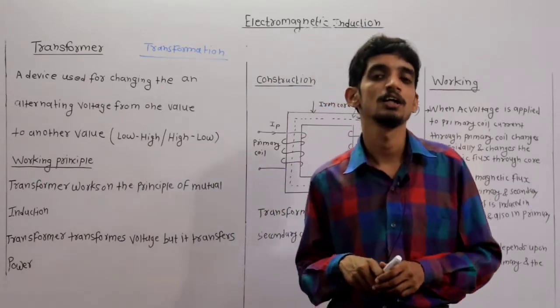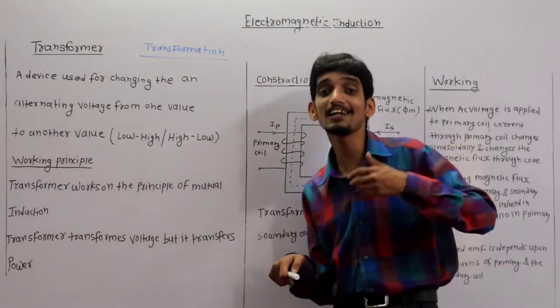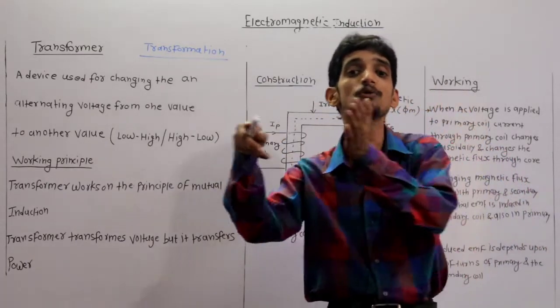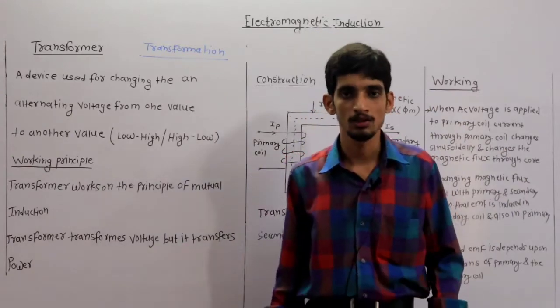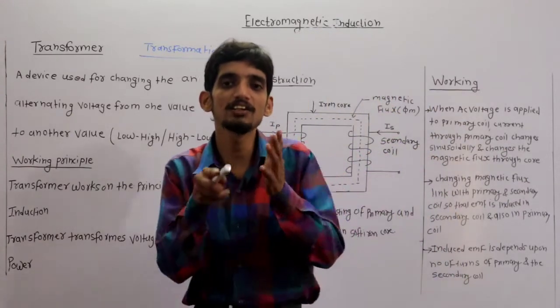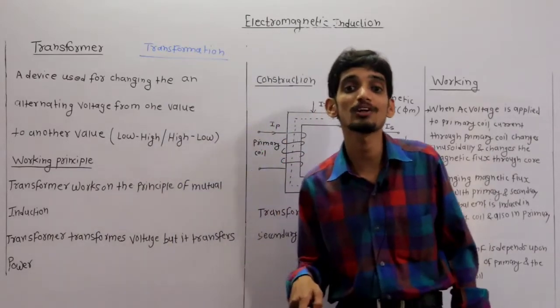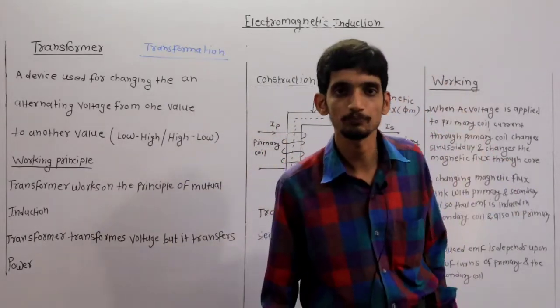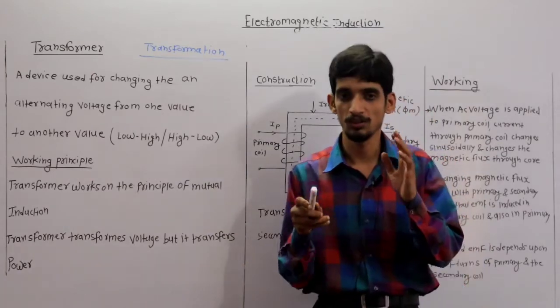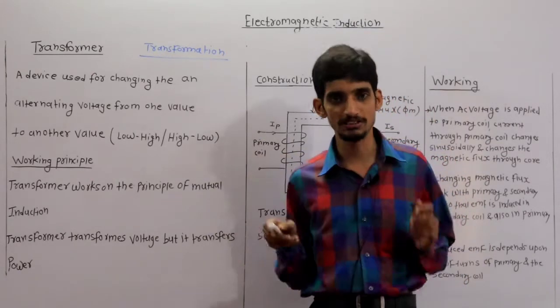A device which is used for changing an alternating voltage from one value to another value is called a transformer.